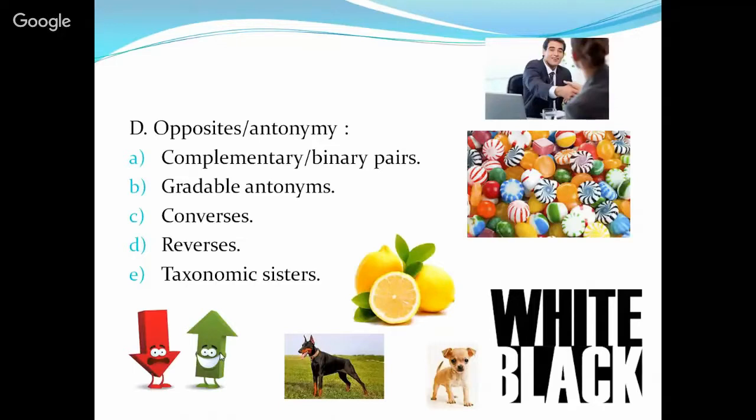When we refer to taxonomic sisters, that means a set of words that are in the same taxonomic level. Like when I say the Doberman and the Chihuahua, they are in the same taxonomic level of dog.